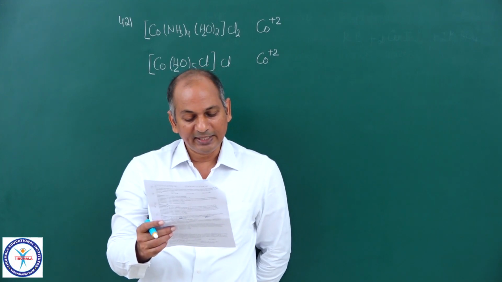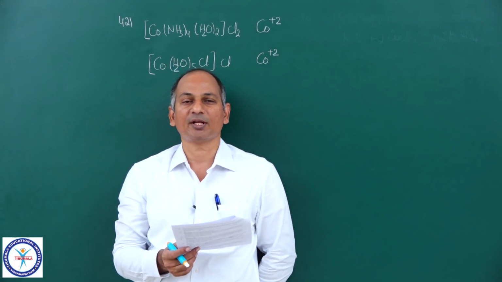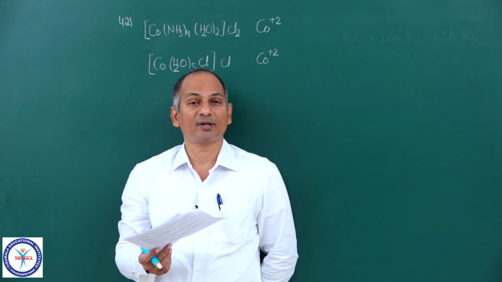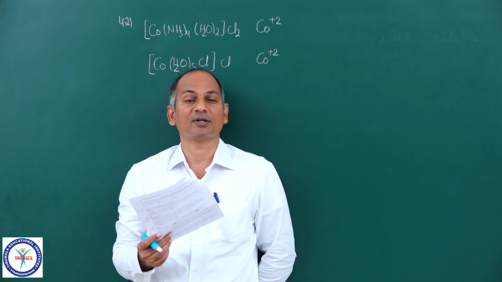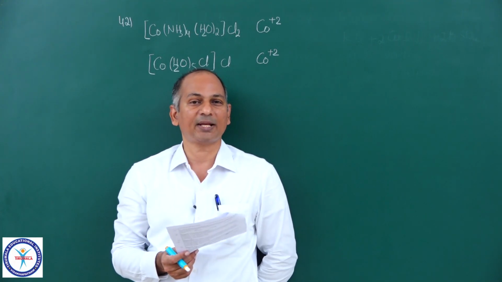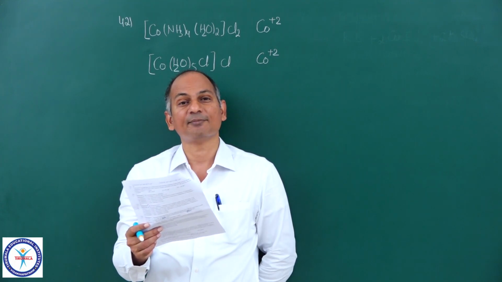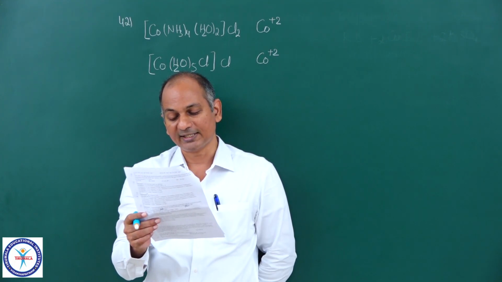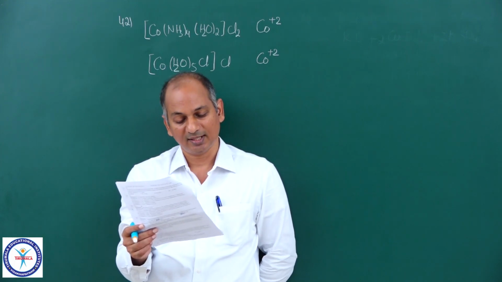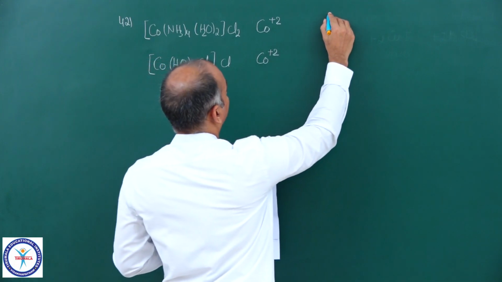Then Pt NH3 taken twice Cl2 exhibits geometrical isomerism. If you remember, the cis isomer of that compound is an anti-cancer drug, cisplatin. And we have Ni H2O taken 6 times Cl2. Here also the metal is in plus 2 oxidation state. Then if you come to the 43rd,